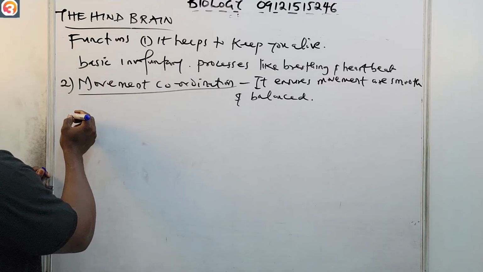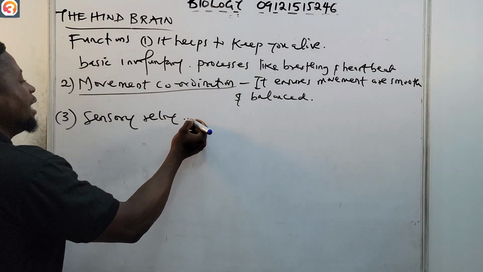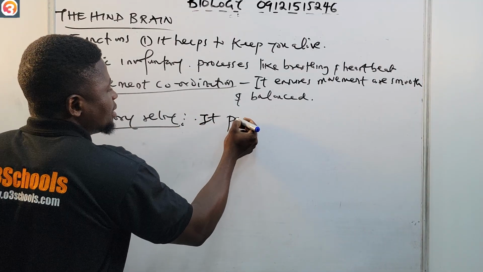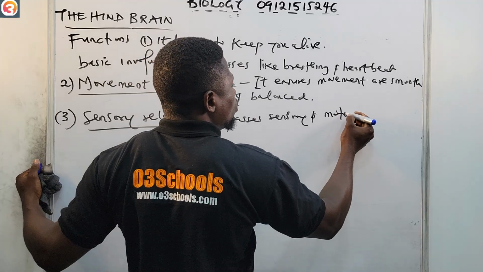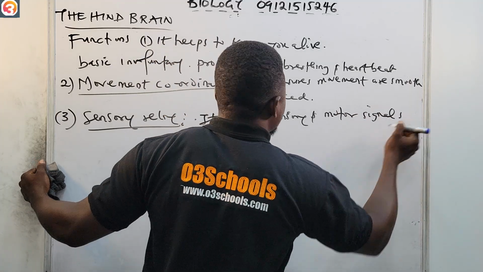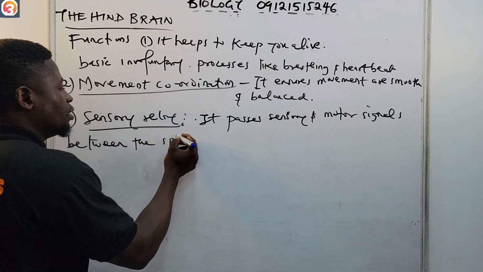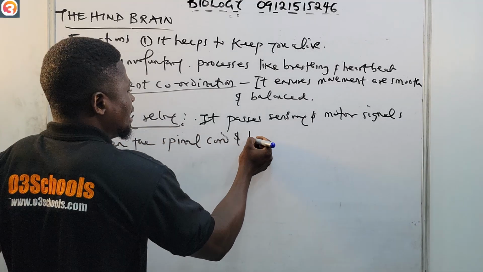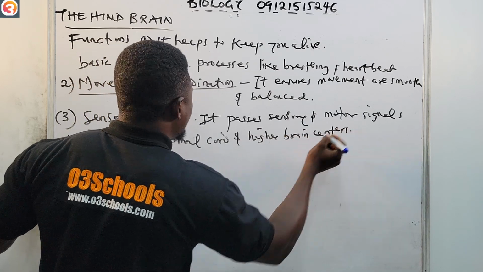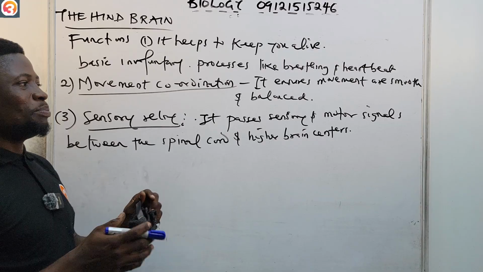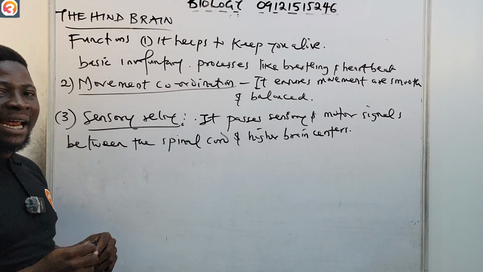Then number three, sensory relay. It passes sensory and motor signals between the spinal cord and higher brain centers. So please take note of that. Sensory relay, it passes sensory and motor signals between the spinal cord and the higher brain centers.